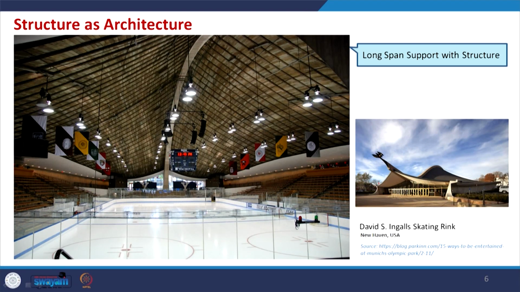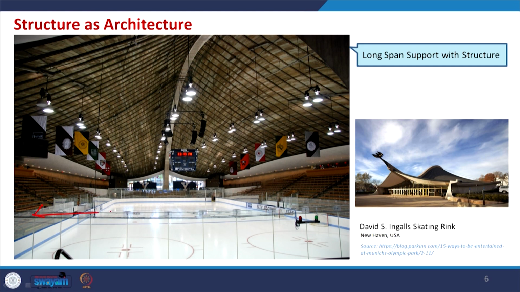Here is again an ice skating rink, where hockey is played, in the USA.